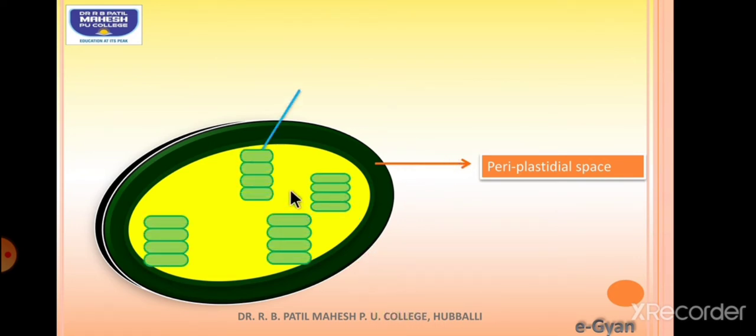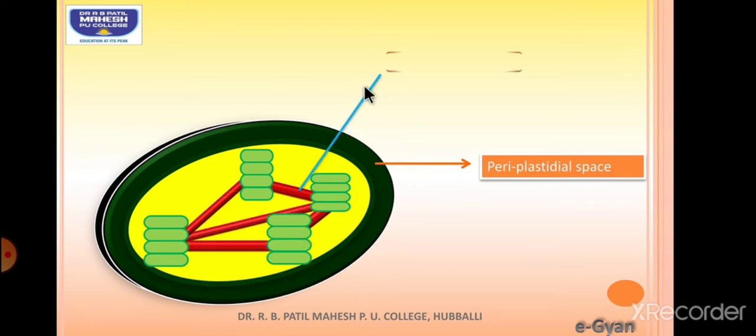Now, in the stroma, there are many membranous foldings which are arranged one above the other, and that structure is called a granum. Okay, now all these grana are not free from each other. They are interconnected by means of membranes, and the membrane is called the fret membrane.